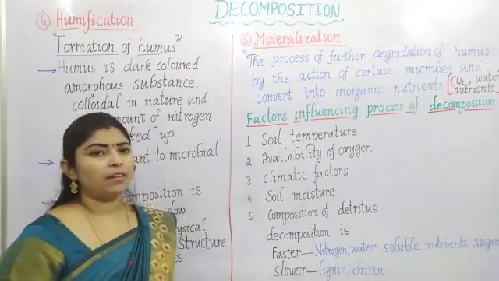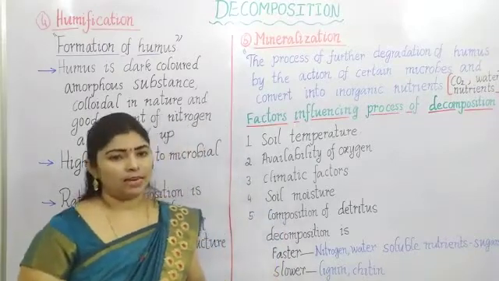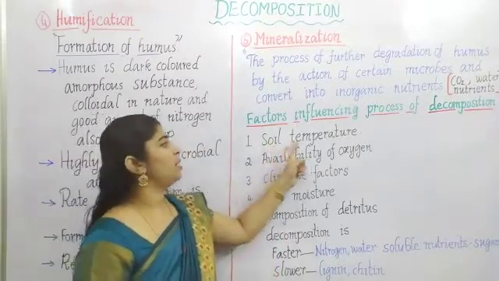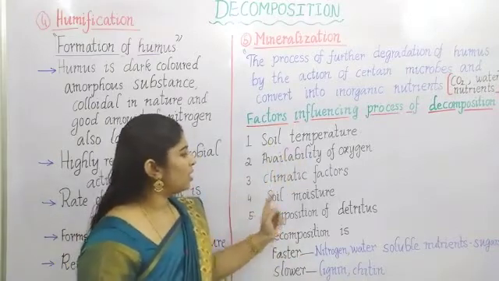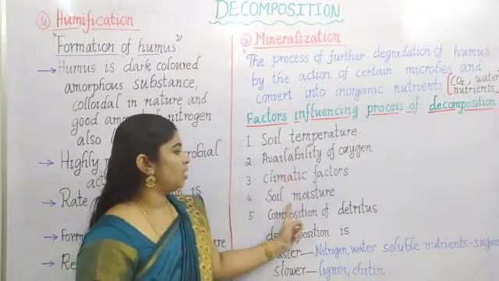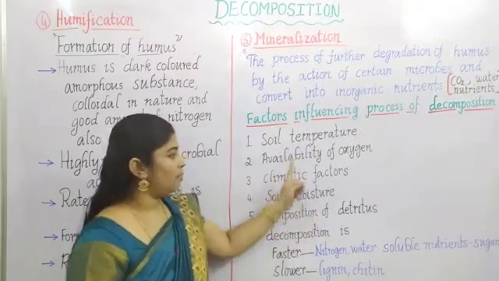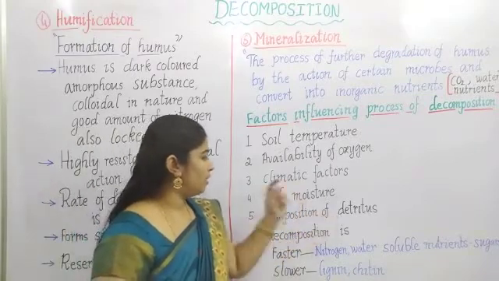Some factors also influence the decomposition process. What are those factors? Soil temperature, availability of oxygen, and climatic factors. These climatic factors involve soil temperature and soil moisture. Soil temperature and soil moisture, and composition of detritus also.